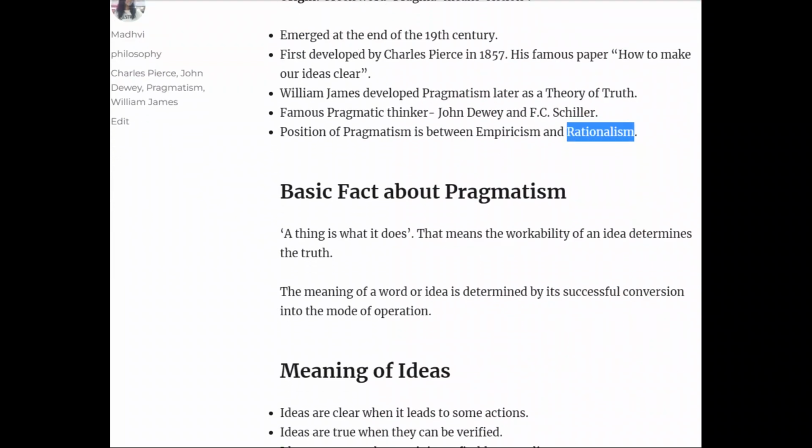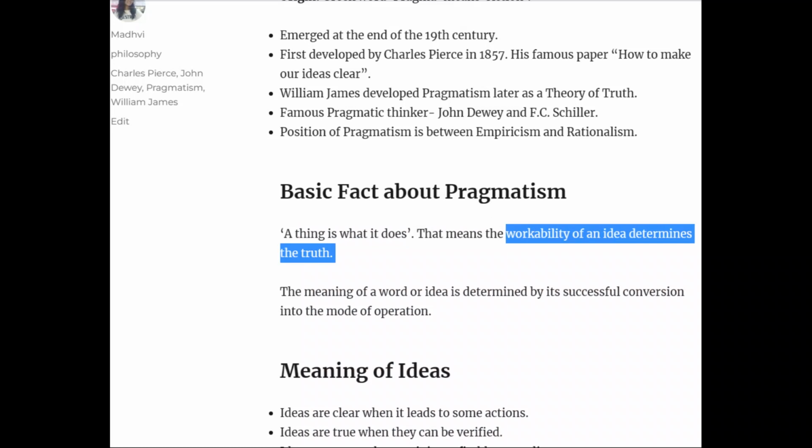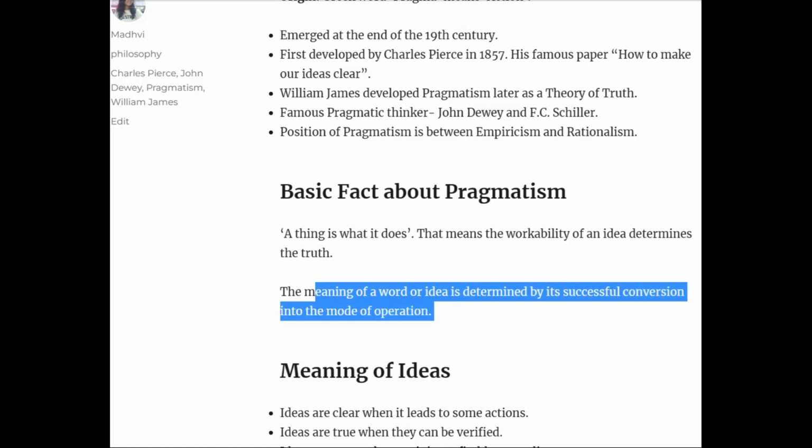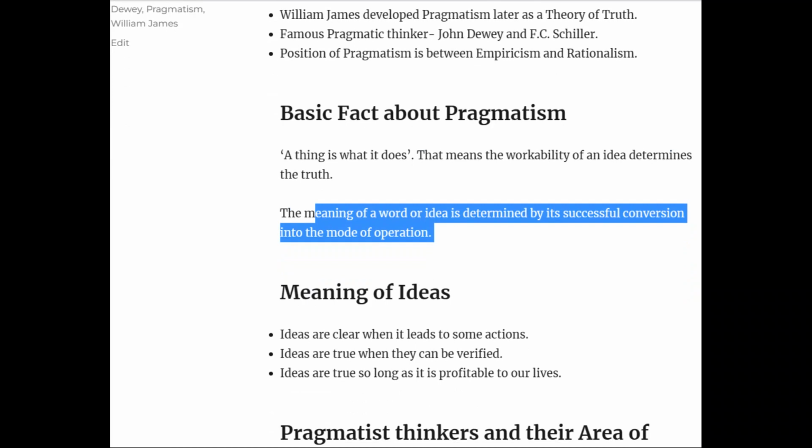Now let's see basic facts about pragmatism. The basic fact concerning pragmatism is about the practicality, the workability of an idea. That is, a thing is what it does, and the workability determines the truth. So the meaning of a word or idea is determined by its successful conversion into the mode of operation.